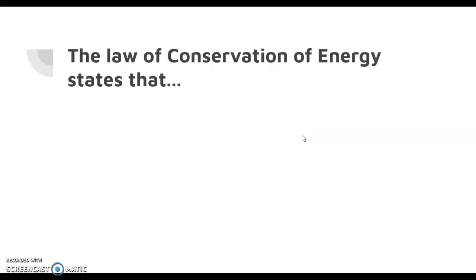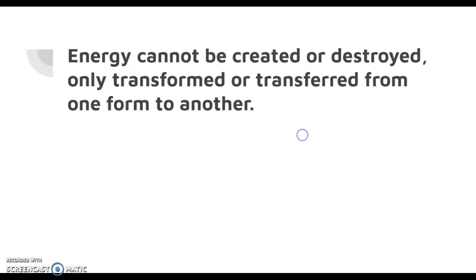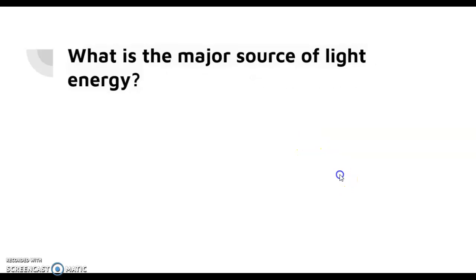The law of conservation of energy states what? The law of conservation of energy states that energy cannot be created or destroyed, only transformed or transferred from one form to another. We gave you a lot of examples of this in class. For example, a car sitting at a red light would be considered potential energy, and as that car starts to take off, that would be potential turning into kinetic. But no energy is created or destroyed during that time. It's just changed from one form to the next.